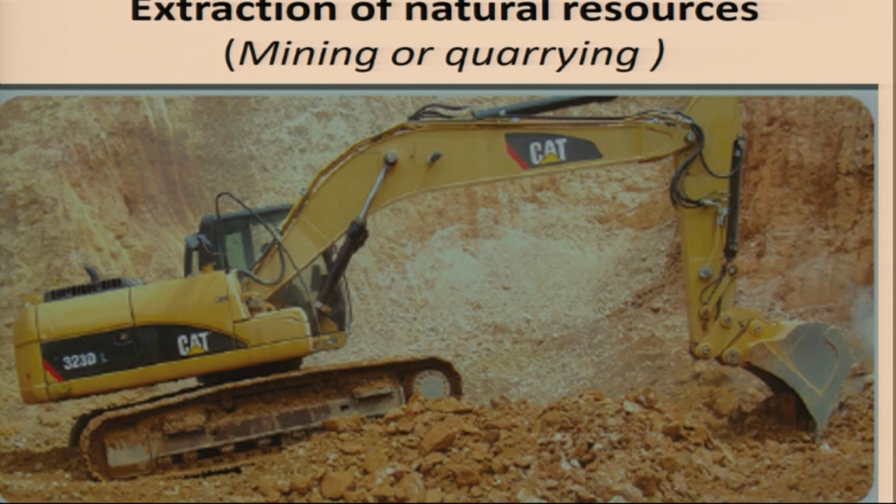You need to be careful, that among them there is extraction of natural resources, mining or quarrying. So you can see the land was beautiful before, but now look, just bare. You can't see any grass there, you can't see any plant there. It's only soil. So there were very many different kinds of species in this area before.